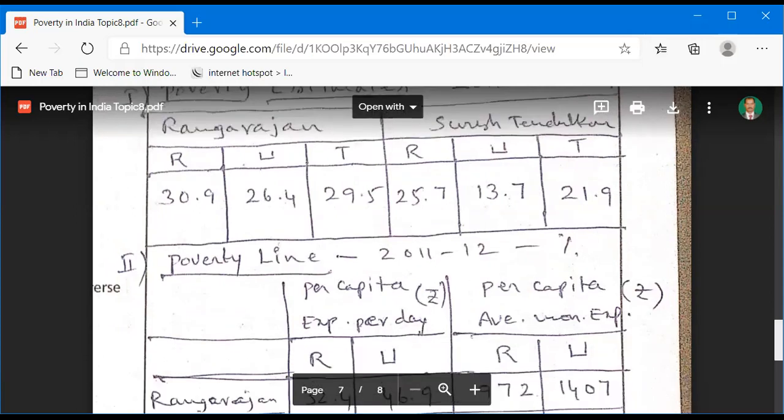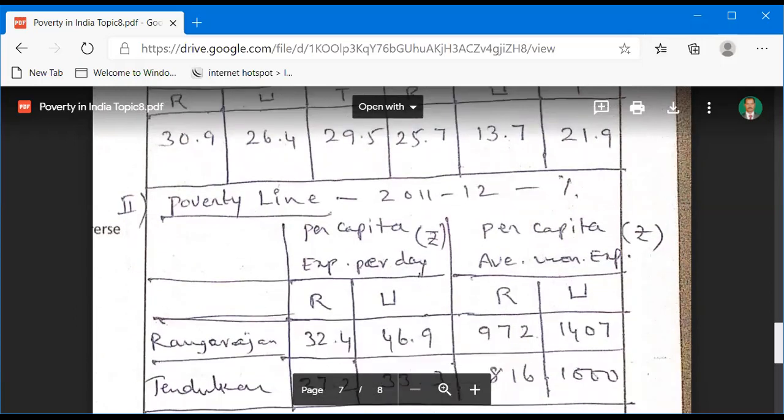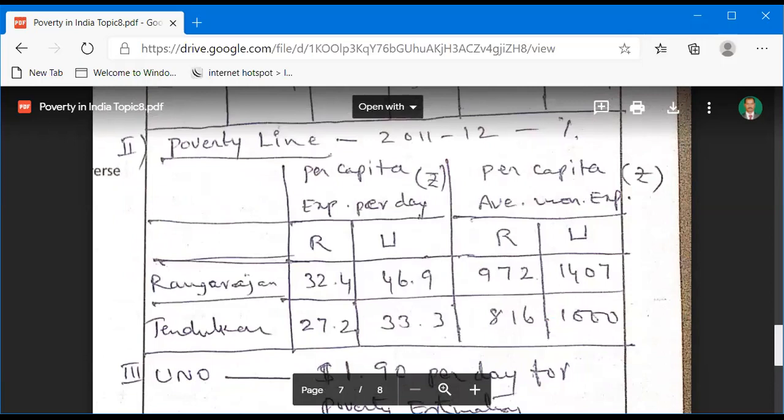Now we are also observing expenditure per day.